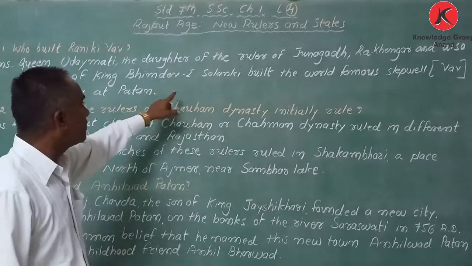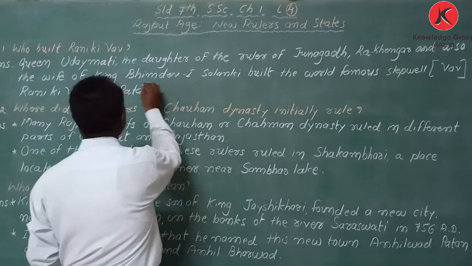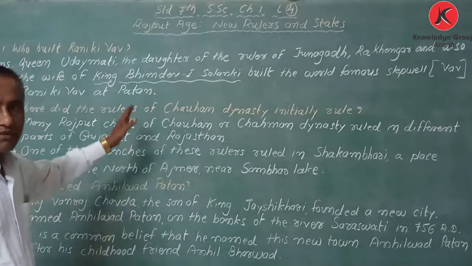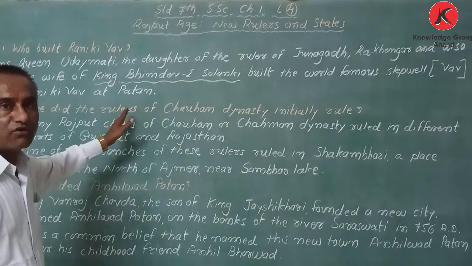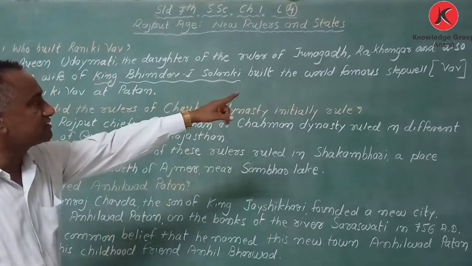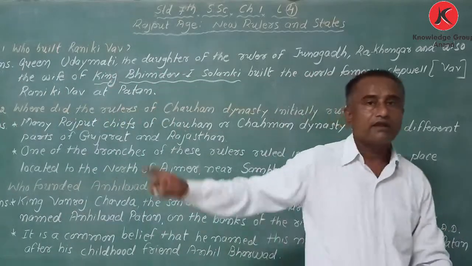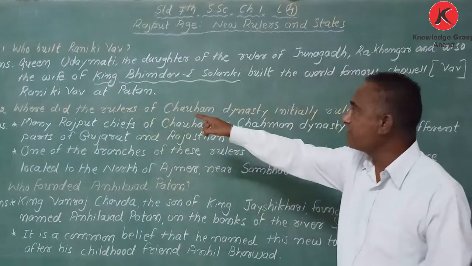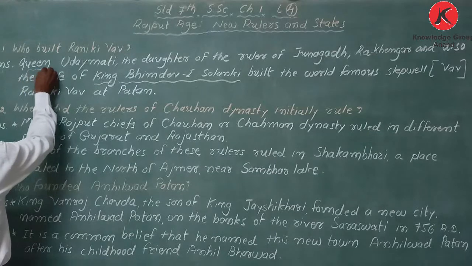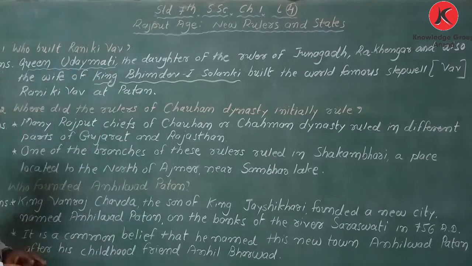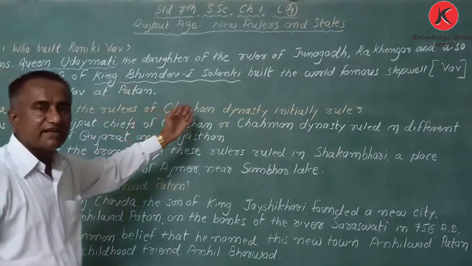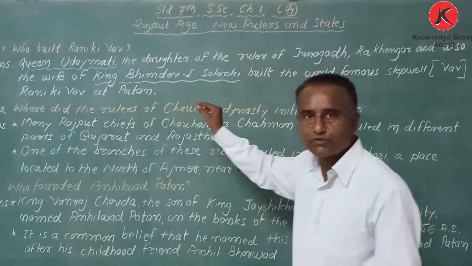King Bhimdev I belonged to the Solanki dynasty. He was one of the great rulers of the Solanki dynasty. She built the world famous stepwell, Vav, Rani Ki Vav at Patan. So the answer is this much only: Queen Udaymati built the Rani Ki Vav at Patan. We can say in that sense also, but we have to explain everything.